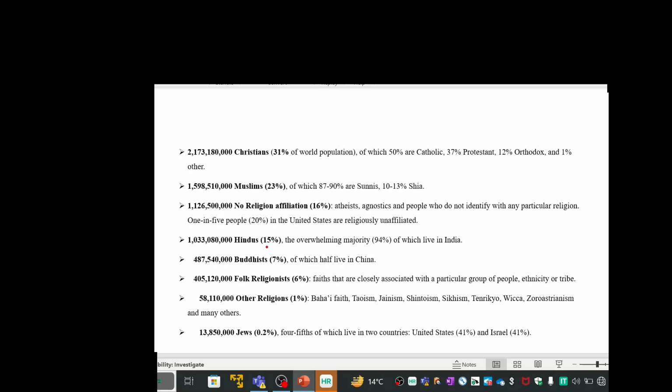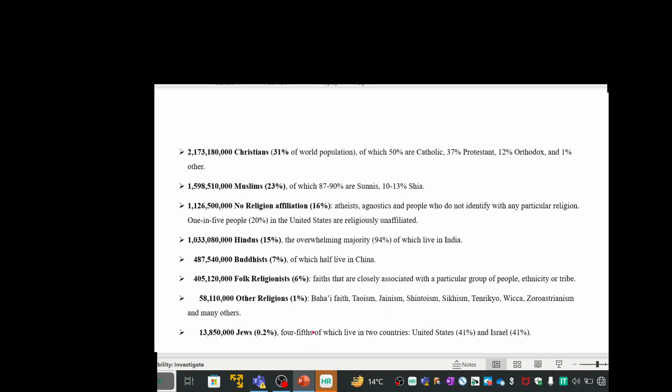For Hinduism, we have 15% of the population, and out of that 94% is living in India. For Buddhism, half of them are living in China. Similarly, folk religion is Chinese religion, so that population is in China alone. Other religious groups make up 1%, in which we can see Jainism, Sikhism, Zoroastrianism, and more.